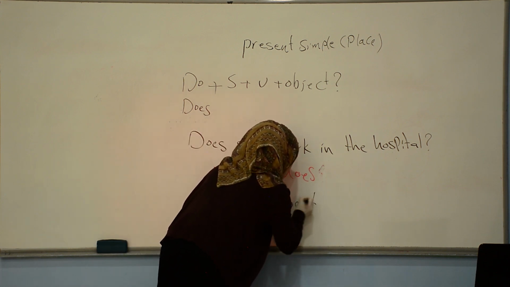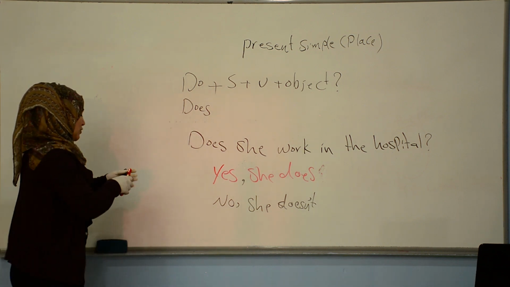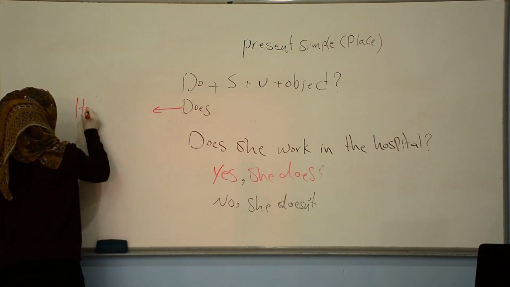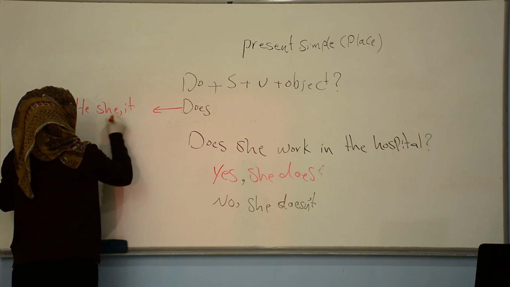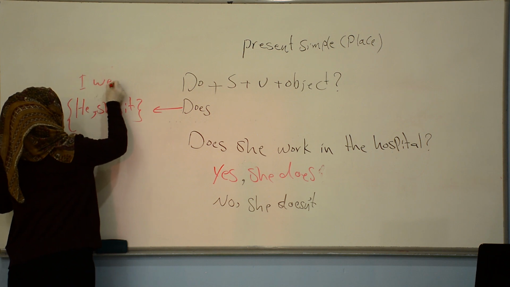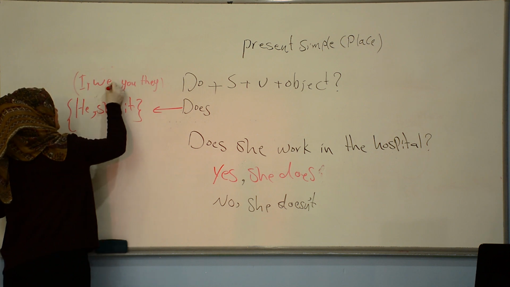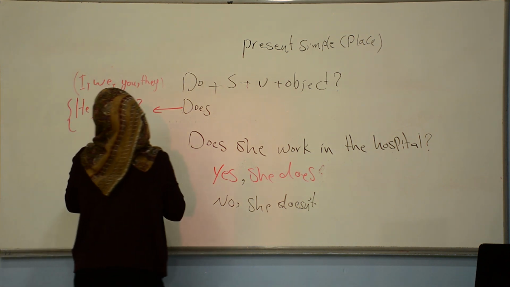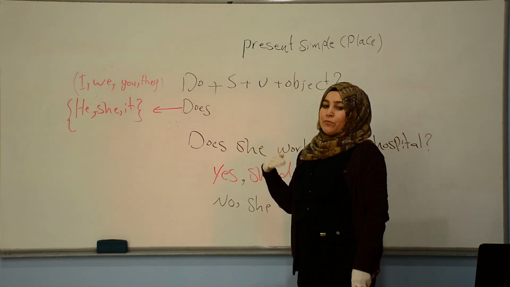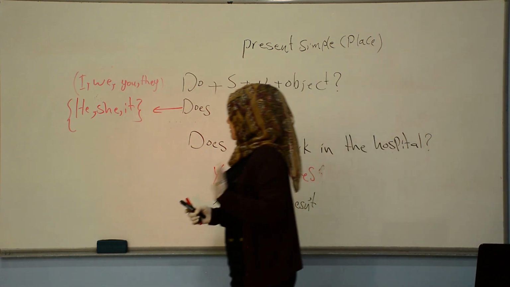It's really important to know how to use do and does. I told you, when do we use does? When we have he, she and it. He, she, it. Okay? And I, we, you, they go with do. It's really easy and it's really important to know. Now I gave you that example, and I will give you many other examples and then I will show you on the data show to understand better, okay?